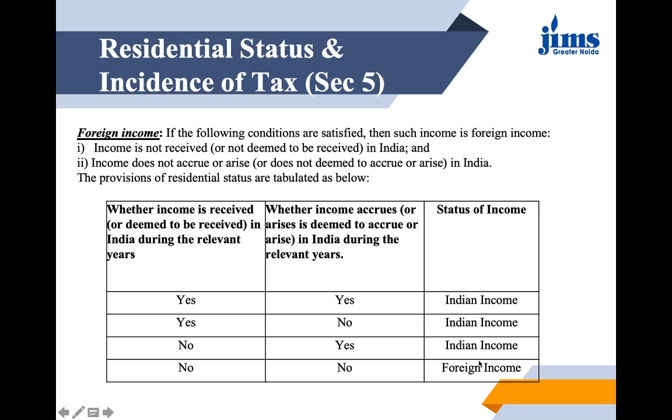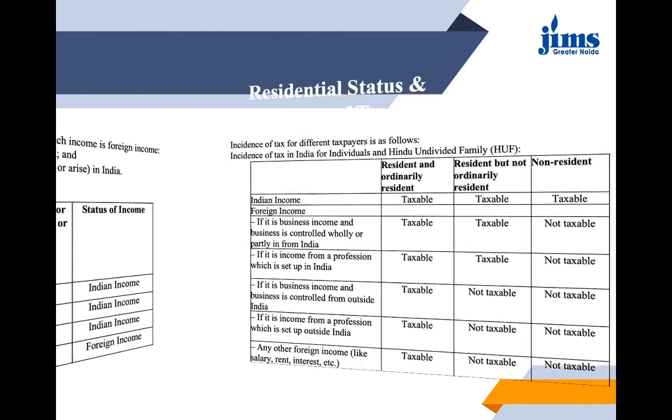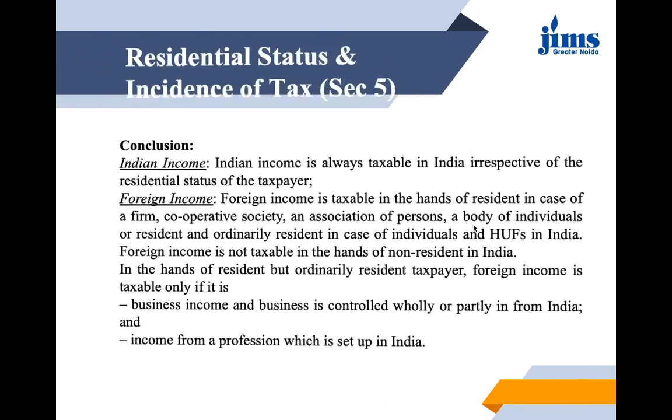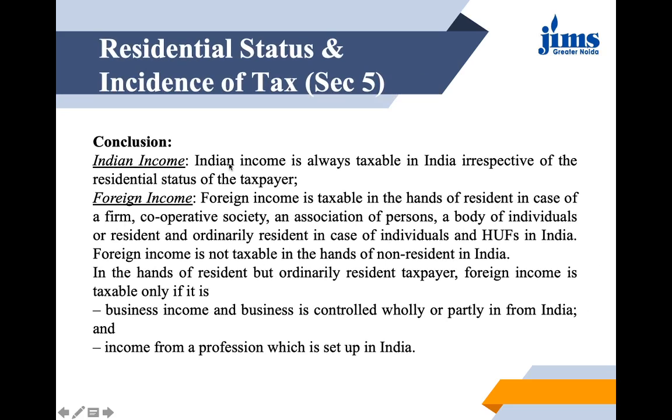If it is received or accrued in India, then it is called Indian income. Let us get back to the revision that we were doing. Irrespective of the residential status, if the income is an Indian income, it would be taxable in India.